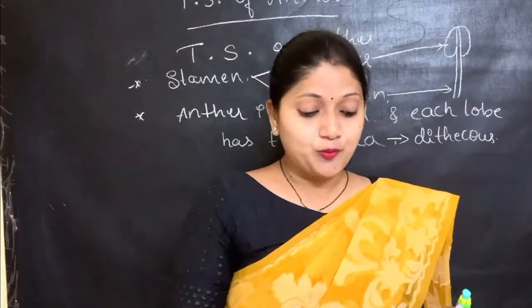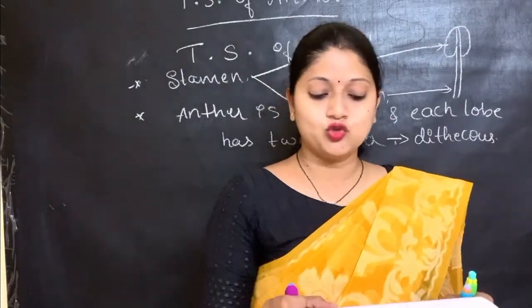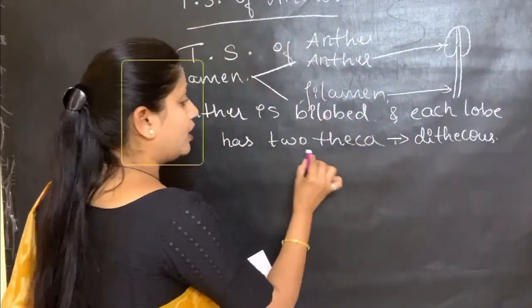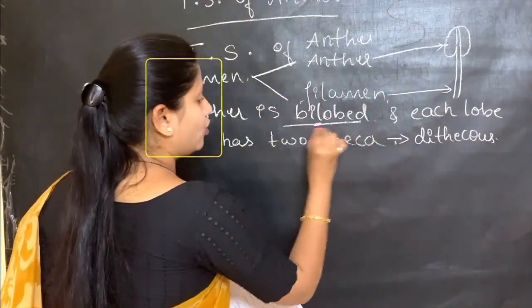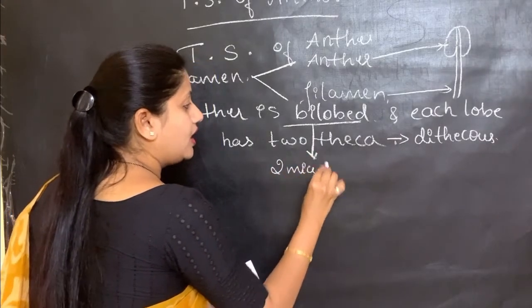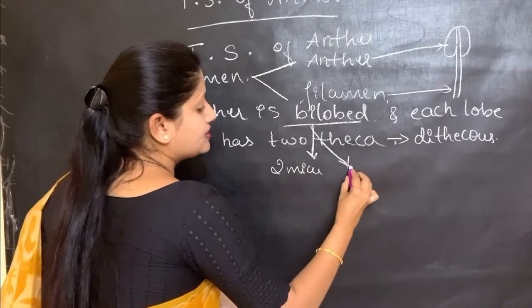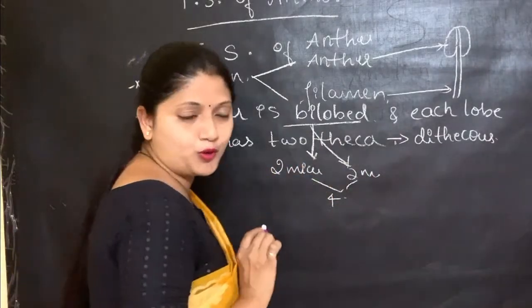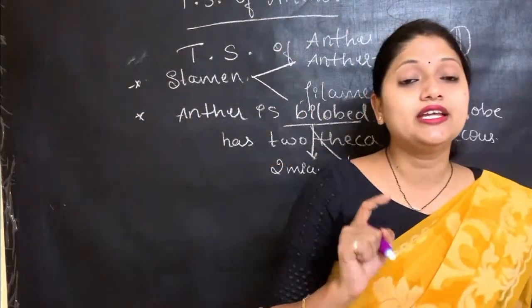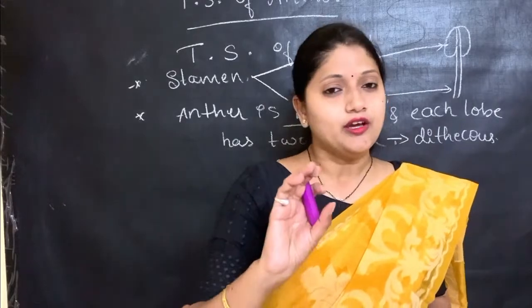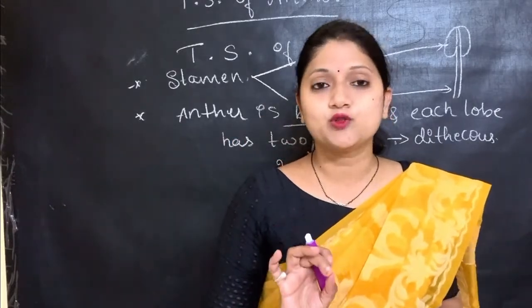So now the next point is each lobe has 2 microsporangia. See, there are 2 lobes here. It is bilobed. So one lobe has got 2 microsporangia, and the other is again having 2. So, totally there are 4 microsporangia. It means that it is a tetramicrosporangiate structure, isn't it? We have studied that it is a tetrasporangiate structure.